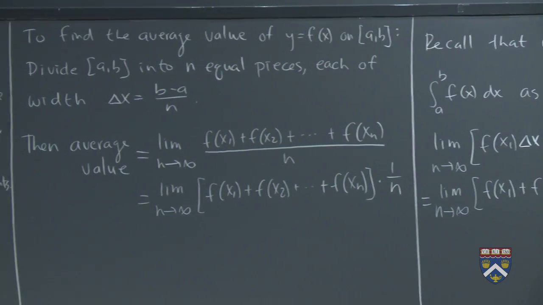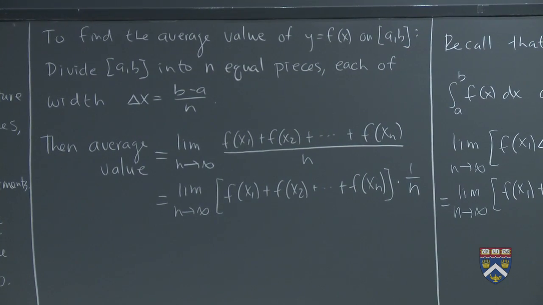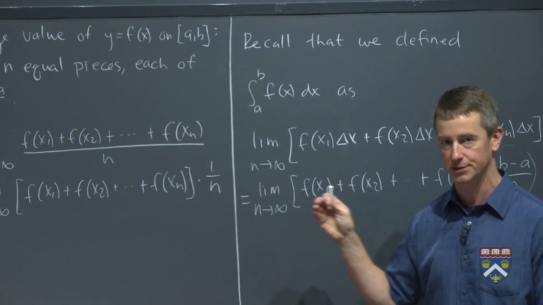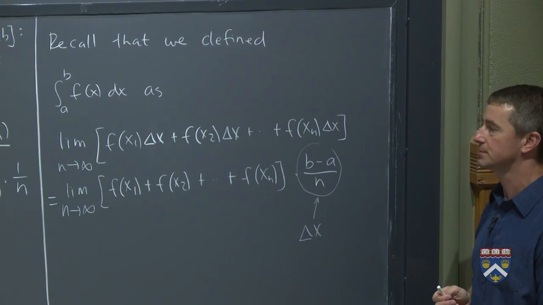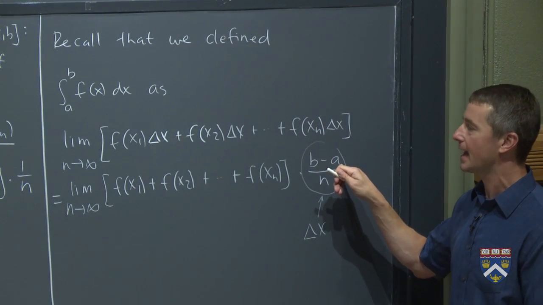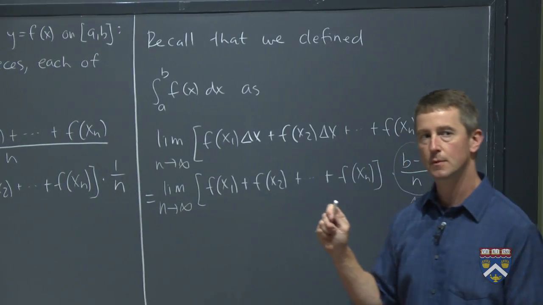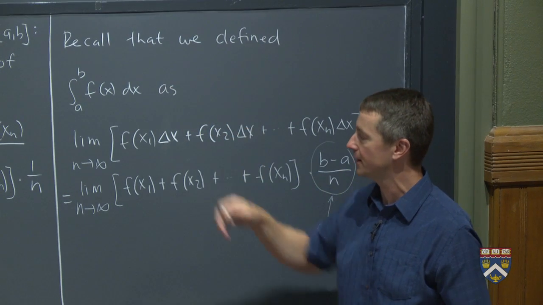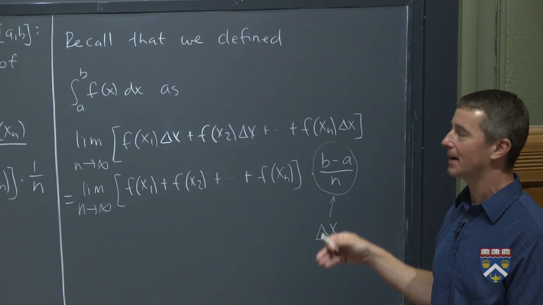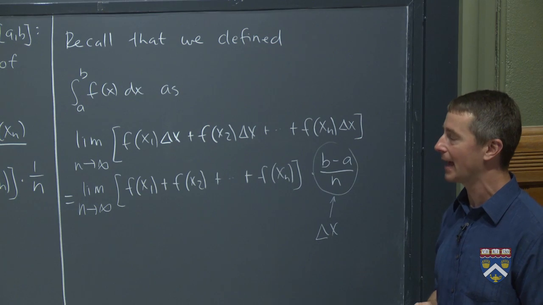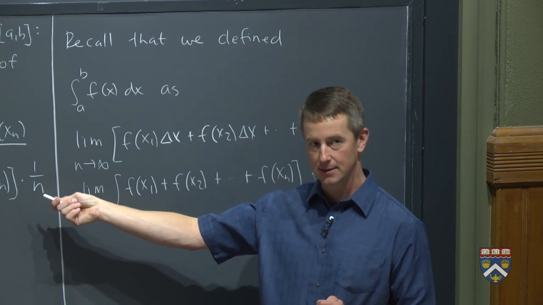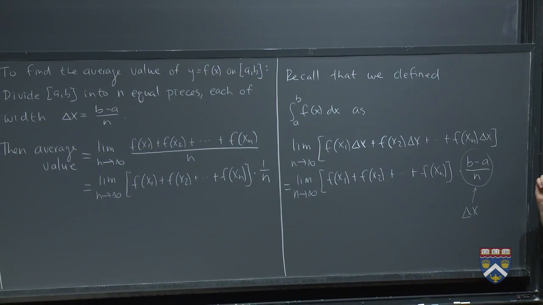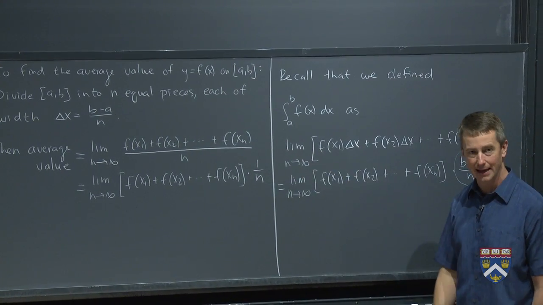What's the difference between this definite integral, which we already know how to compute by our beautiful fundamental theorem of calculus, and this new thing that we're trying to compute, the average value of a function? There's one small difference, and the difference is that here we have a b minus a, and here we have a 1. So if I took this thing, which I know how to compute, the definite integral, and I multiplied by 1 over b minus a, do you agree that we would get this? If I take this whole thing, multiply it by 1 over b minus a, that will cancel that b minus a on the top, and I'll get a 1 just like I did over there.